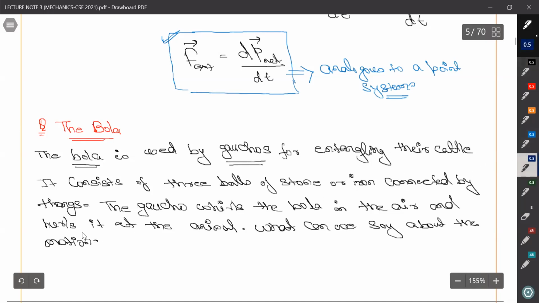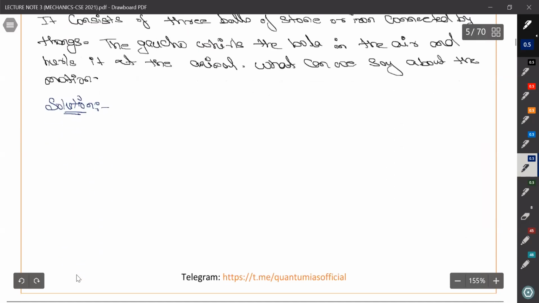So let's get to the solution part. And before moving to the solution, I want to show you the bolas. So give me a minute.